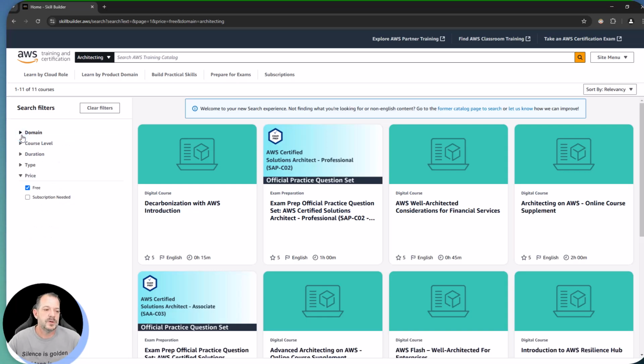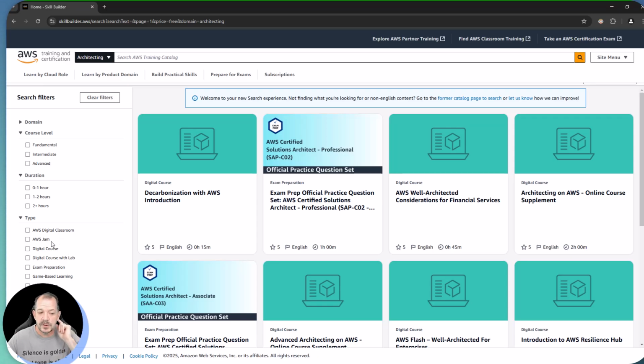Now, the other thing we do need to be aware of is we offer this across different languages and things like that as well. If I'm a beginner, maybe I want to filter this just down to stuff that's for fundamental learners. Maybe if I'm intermediate or advanced, I can apply filters there. What type of time commitment am I looking at? So am I looking at shorter bite-sized pieces of content, or am I looking at something a little bit longer? And then finally, what's the type of training that's available?